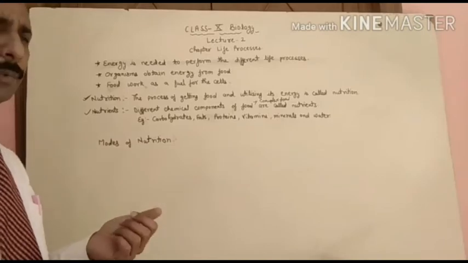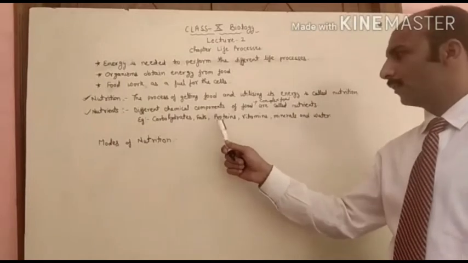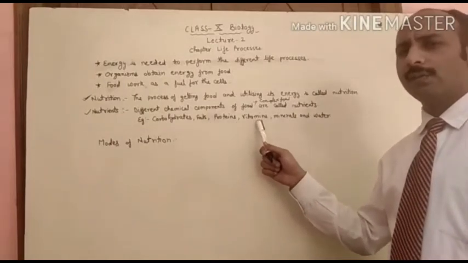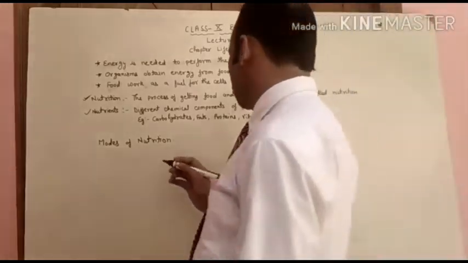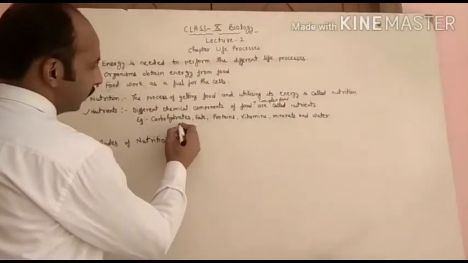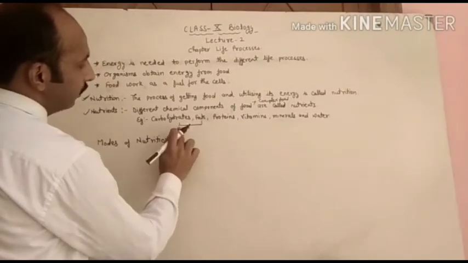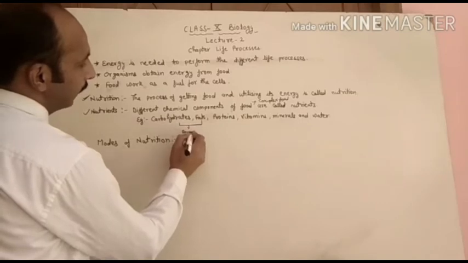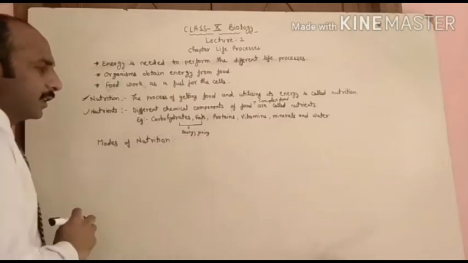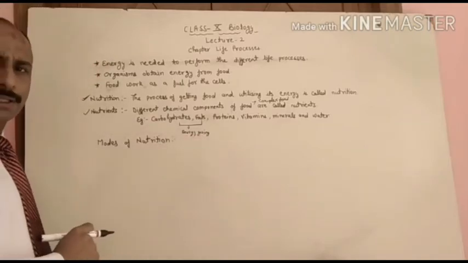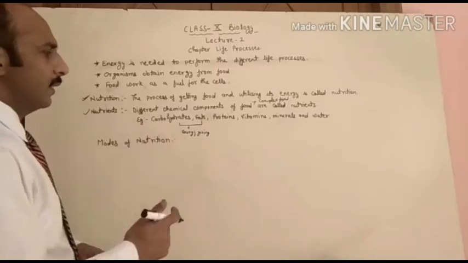The different chemical components present in the food, the examples I have written here: carbohydrates, fats, proteins, vitamins, minerals and water. Out of them, carbohydrates and fats provide energy, so they are called energy giving foods.